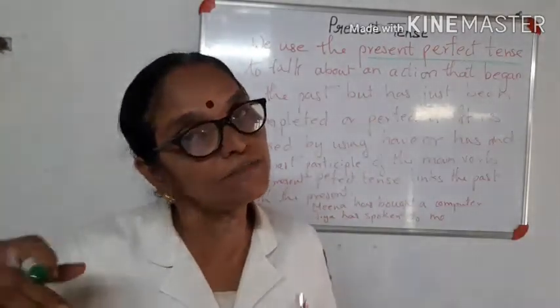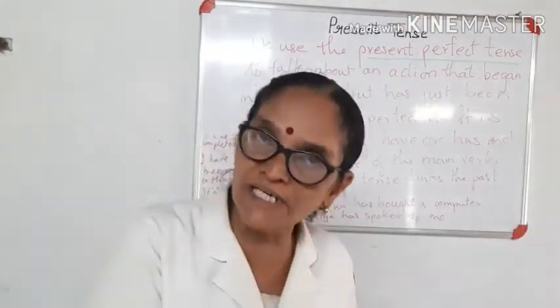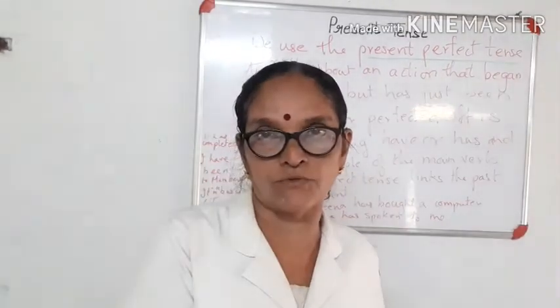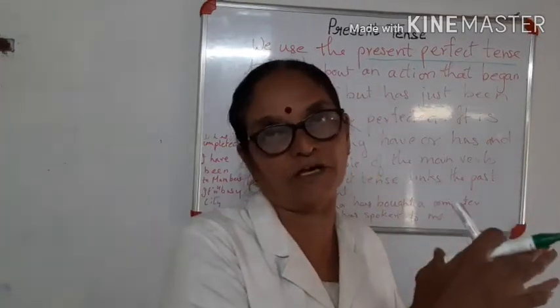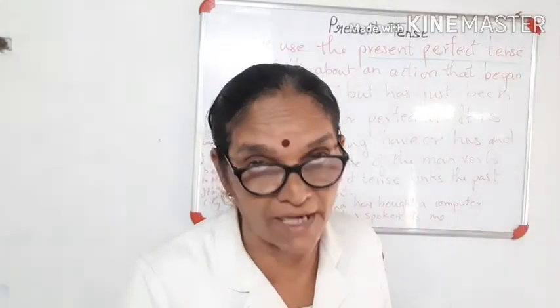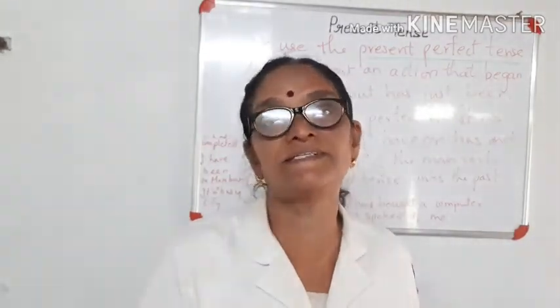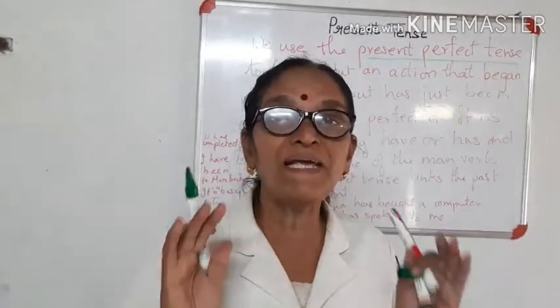So I told you, continuous means it is still doing. You are still going to do it. You are still staying there. You are still studying in Gokulam Public School. So when you started, from now also you are studying and you will be studying further. So that is present perfect continuous tense. When I am talking about those things now, I will say it in a present perfect continuous tense. Did you get it? So please make things clear.